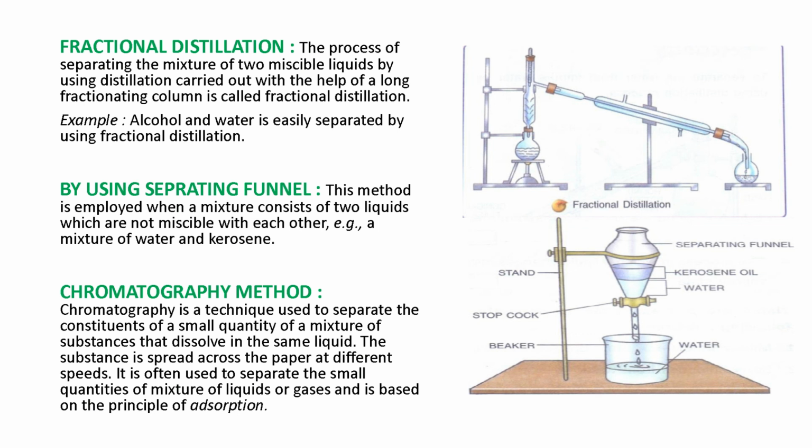So it is a very important point that chromatography is based on the principle of adsorption. This method is used to separate the constituents of a small quantity of a mixture of substances that dissolve in the same liquid.